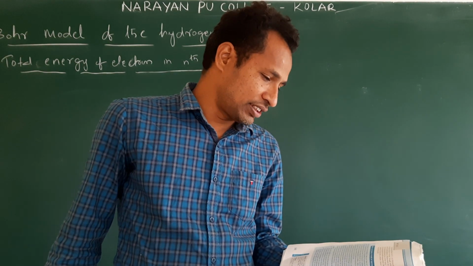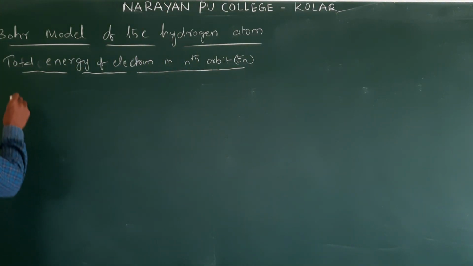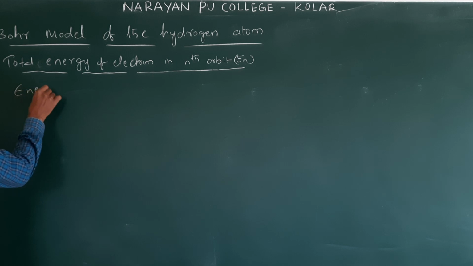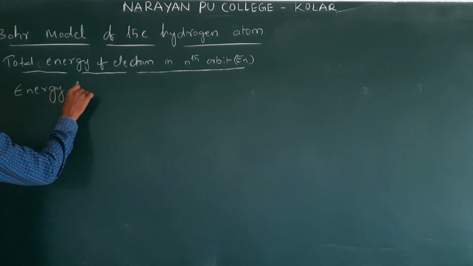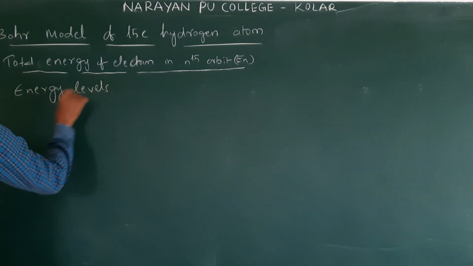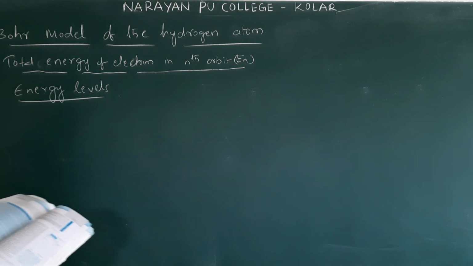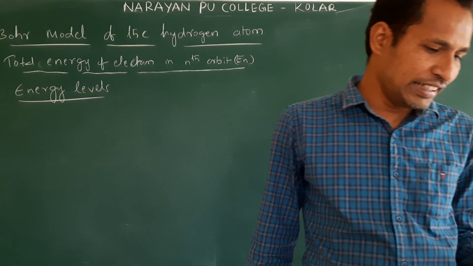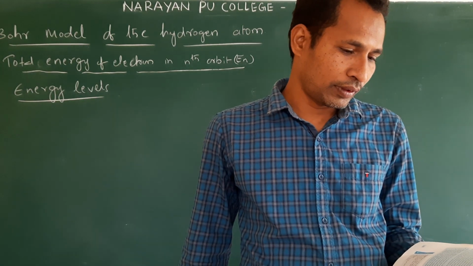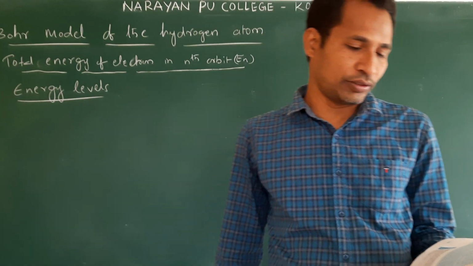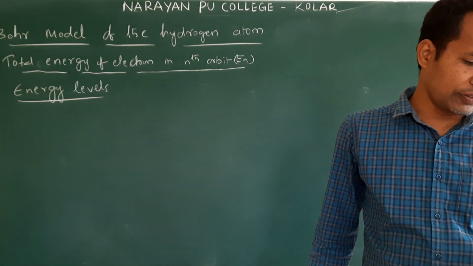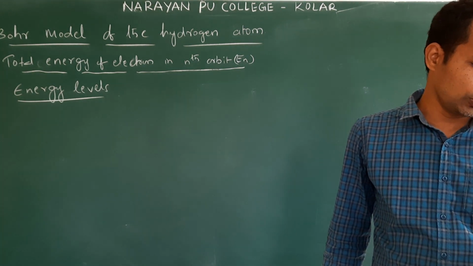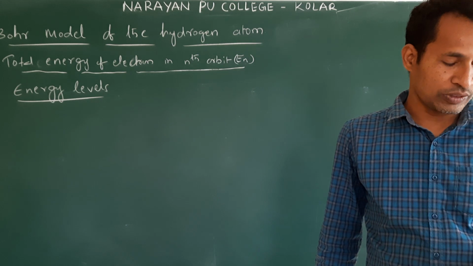Next, energy levels. Next concept is energy levels. See, the energy of an atom is the largest negative value when the electron revolves in an orbit close to the nucleus, that is n is equal to 1.